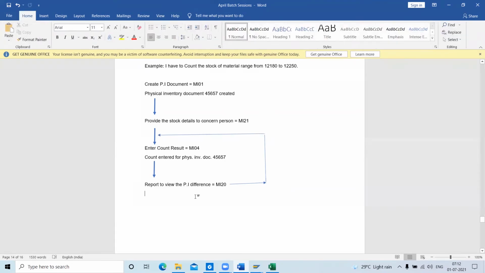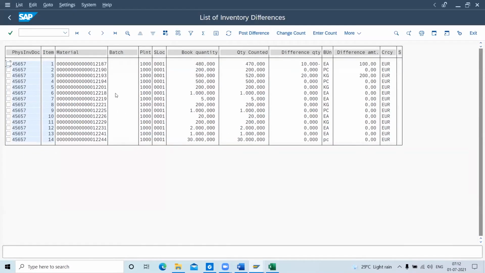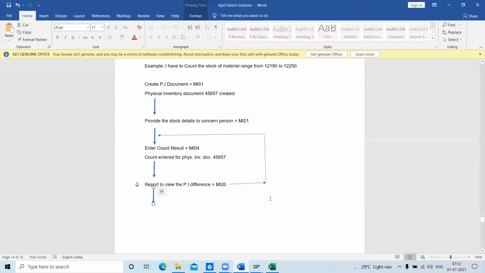Okay, first I will confirm it again. I have two options. Either I go with this difference, and if I know this difference is exact, I can proceed to the next step. Or else I can give this report to the concerned person and ask him to count the result again.